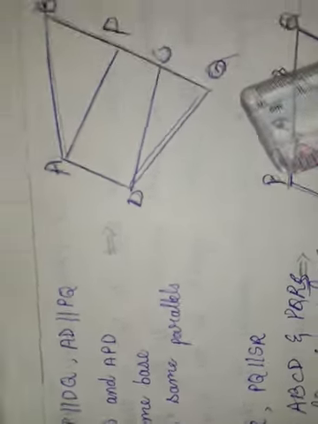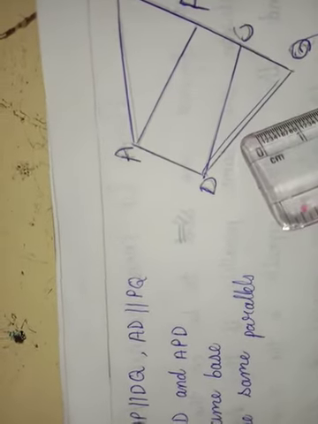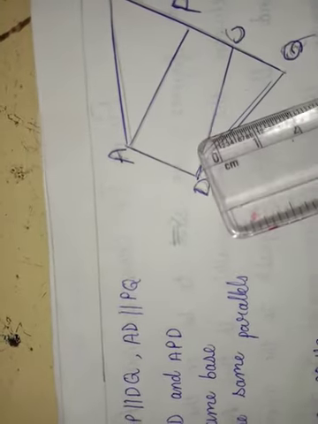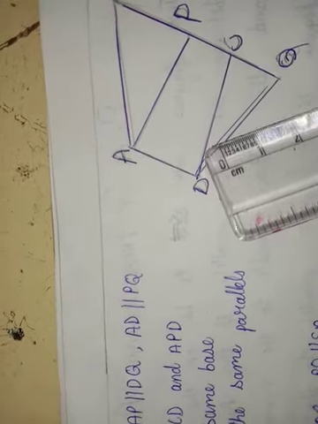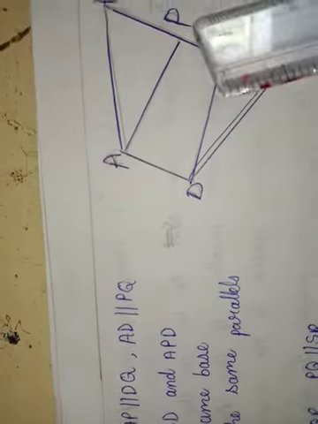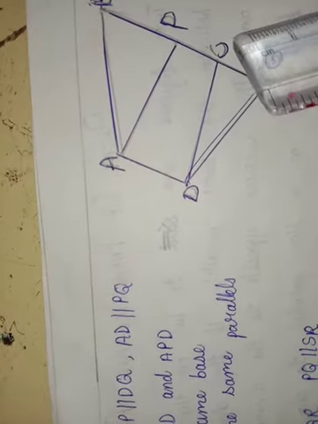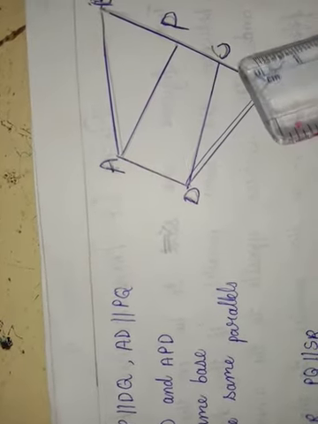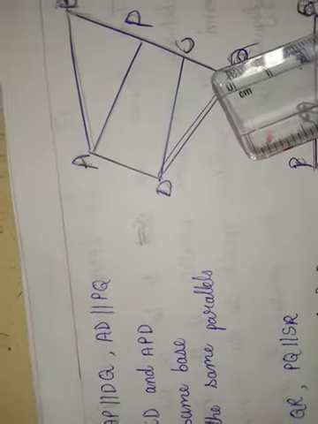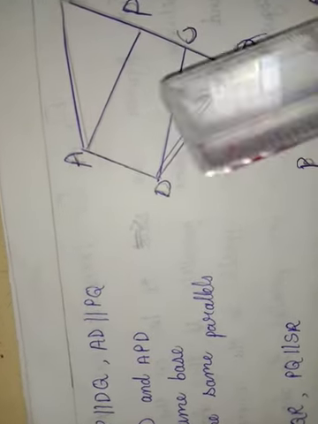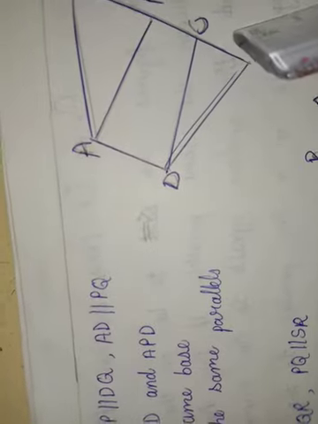Here ABCD is a parallelogram and APDC, they are standing on the same base and between the same parallels AB and DC.